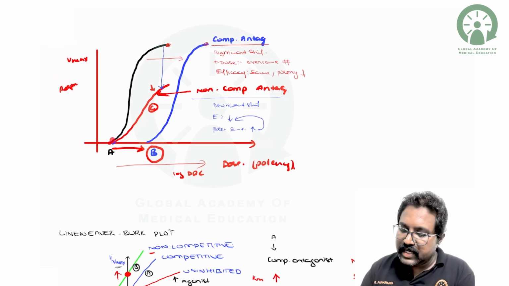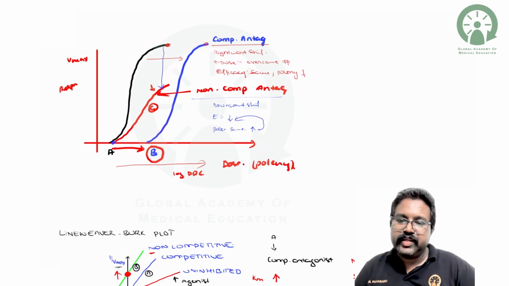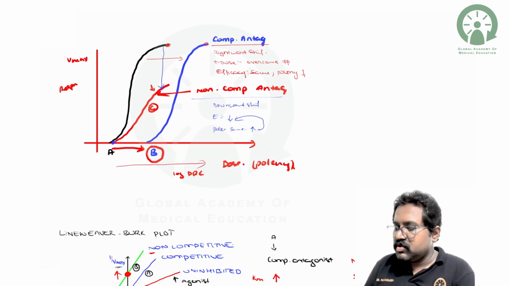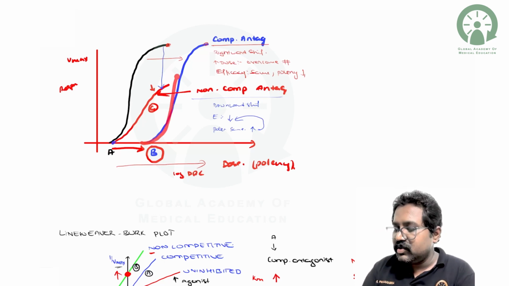Whenever you plot a graph of drug A, it is a sigmoidal curve, and when you give drug B, it is a sigmoidal curve. So the curve we obtain from the log dose will be a sigmoidal curve. When you give a competitive antagonist, to overcome it you need to increase the dose of the drug to produce a similar response.